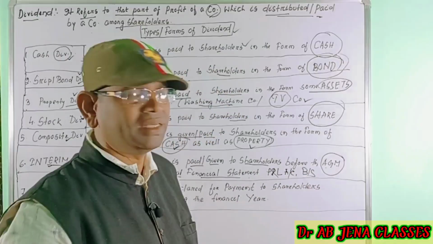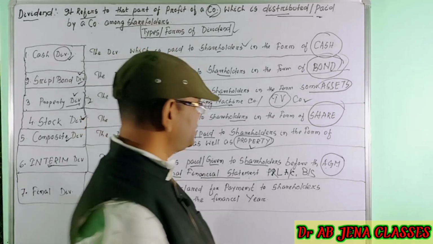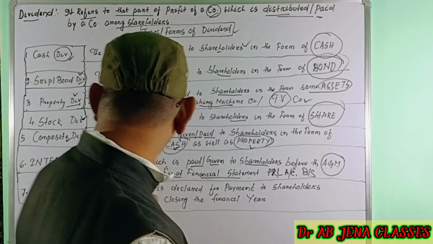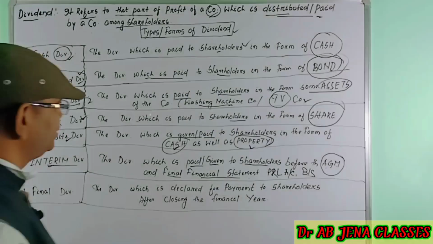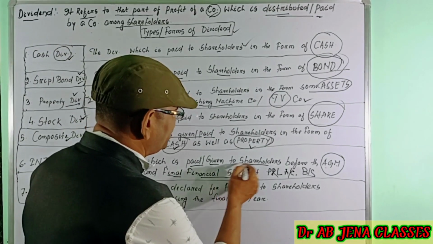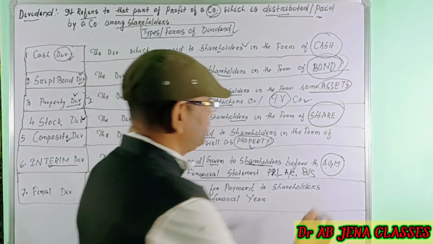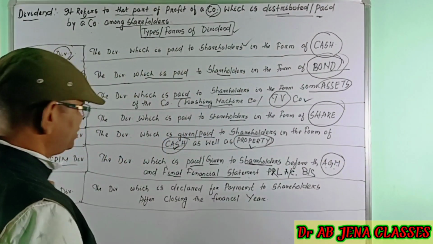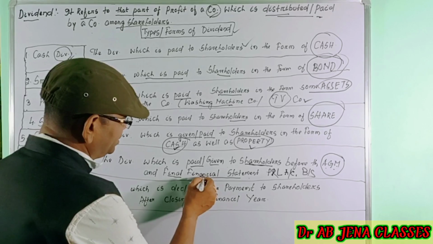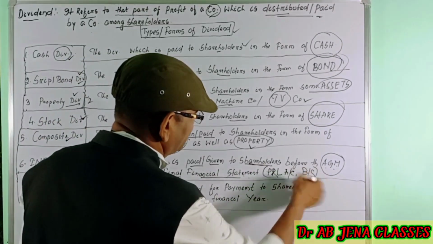Before finalization of the positional statement as well as the income statement, the company will give the dividend to the existing shareholders before the annual general meeting and the final financial statement of the company.